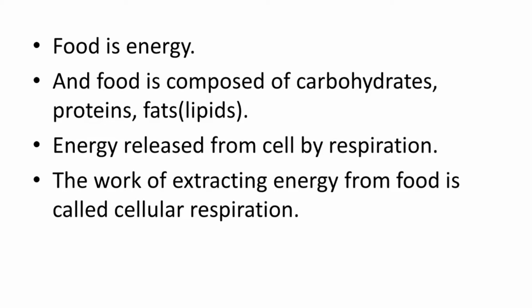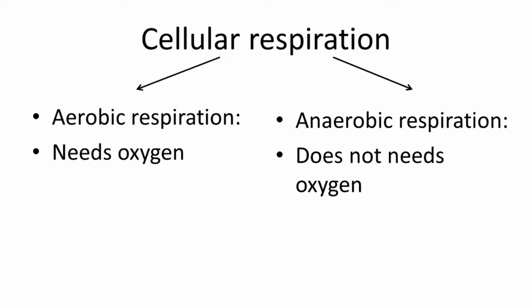Cellular respiration divides into two: aerobic respiration and anaerobic respiration. Aerobic means it needs oxygen, while anaerobic does not need oxygen. These are the two types of cellular respiration.